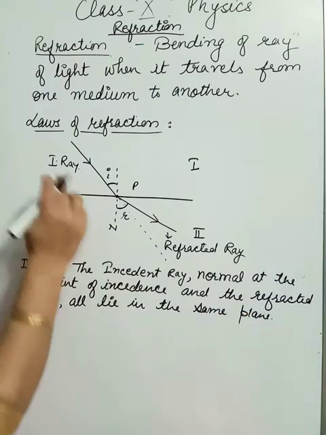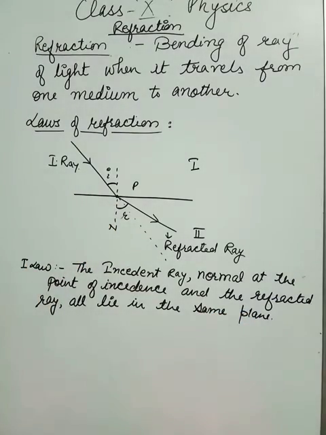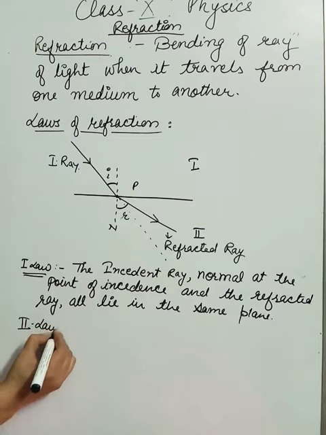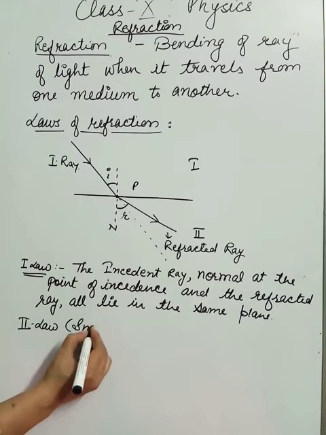So all these three lie in the same plane. This is my first law, and the second law is also called Snell's law.